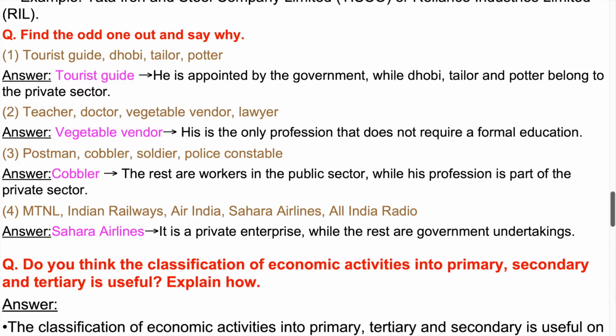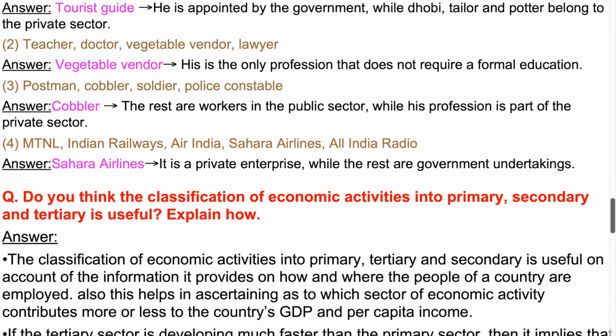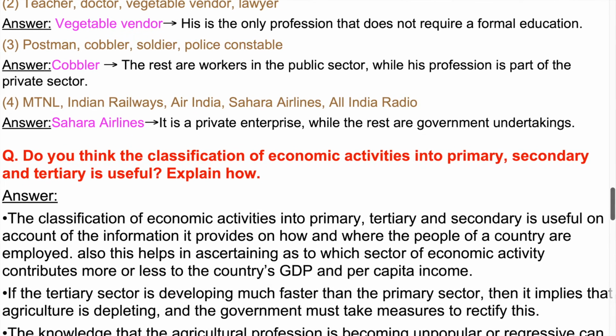3. Postman, cobbler, soldier, police constable. Answer. Cobbler, the rest are workers in the public sector, while his profession is part of the private sector. 4. MTNL, Indian Railways, Air India, Sahara Airlines, All India Radio. Answer. Sahara Airlines, it is a private enterprise, while the rest are government undertakings.